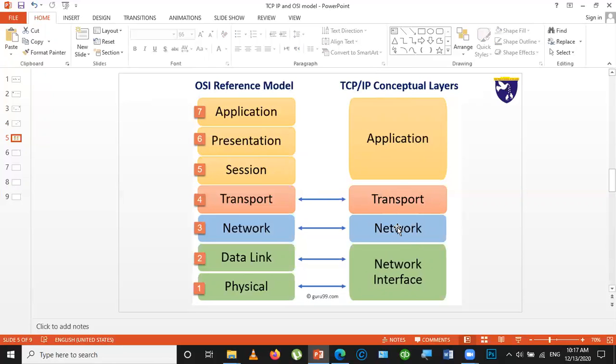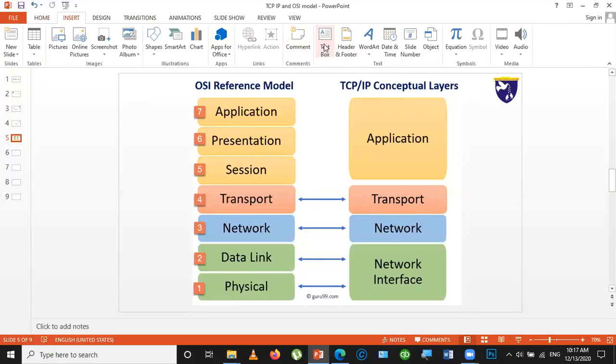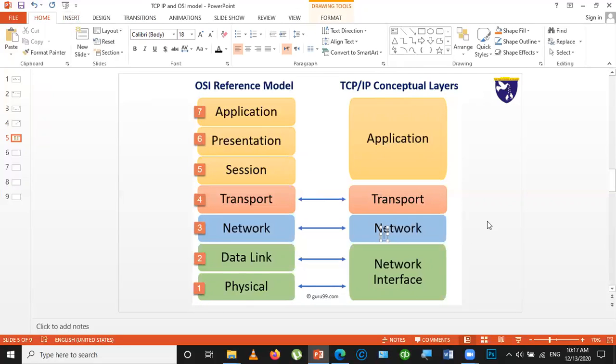This network layer, as we have already discussed, is shown here as a network layer, but it is not a network layer. It is an internet layer. This one is an internet layer, which we also already discussed.